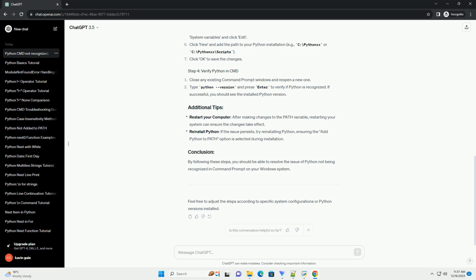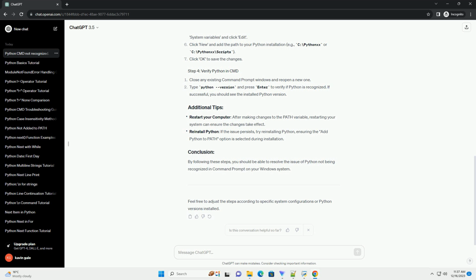Certainly. Here's a tutorial explaining what to do when Python is not recognized in command prompt, CMD, in Windows. When attempting to run Python commands in command prompt, CMD, on a Windows system, you may encounter an error stating that Python is not recognized as an internal or external command.